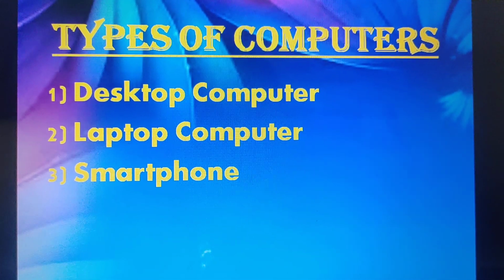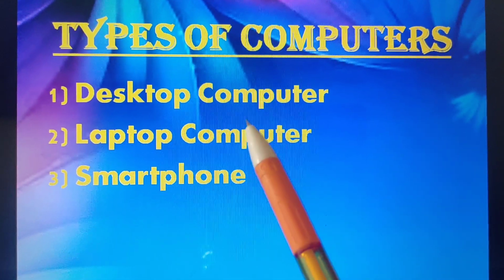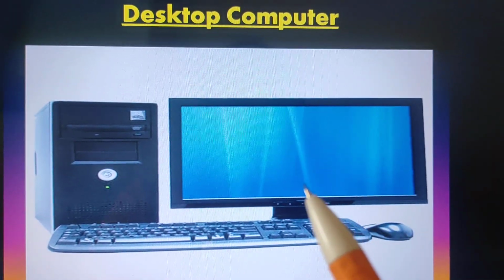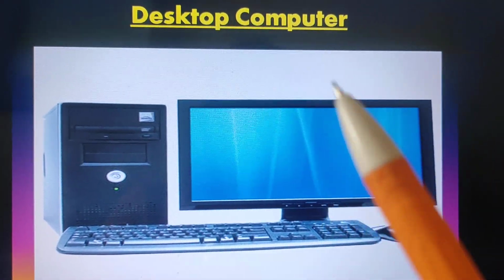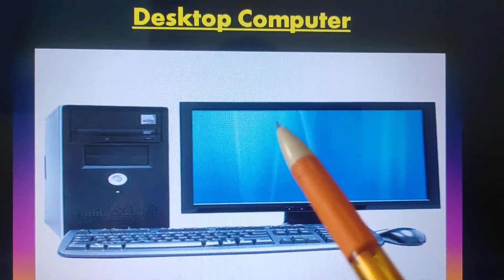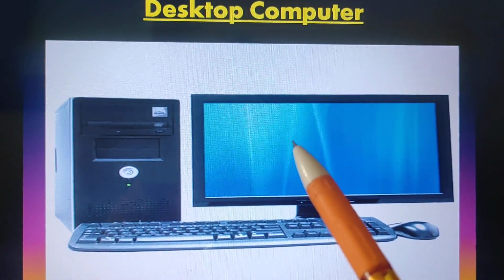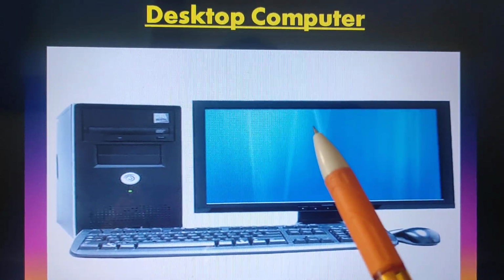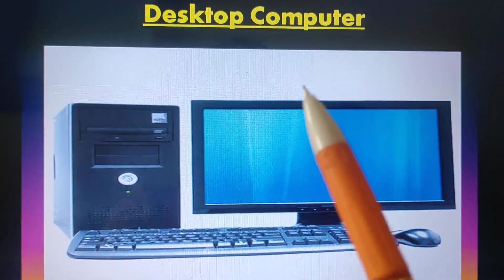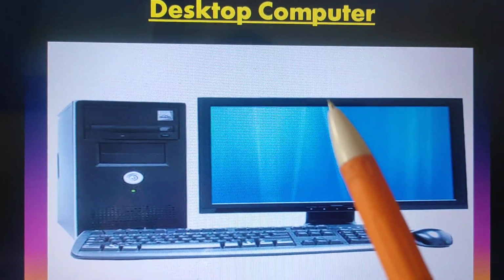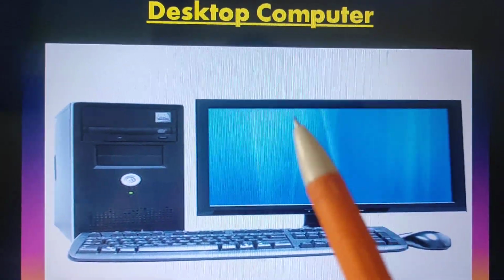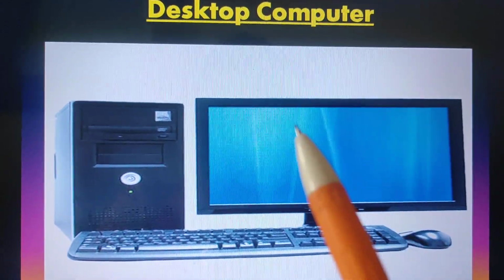So let's start with the first computer, that is the desktop computer. This is an image of a desktop computer. A desktop computer is big in size, you can see in this picture, and you can place it on a desk. These computers are also known as personal computers, in short PC. It works on main power supply only.